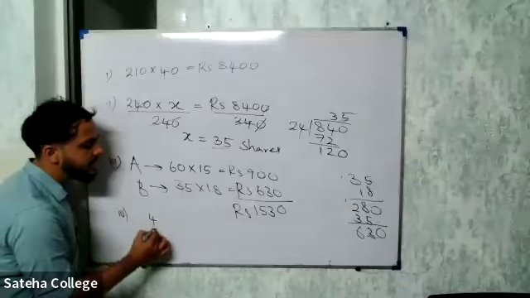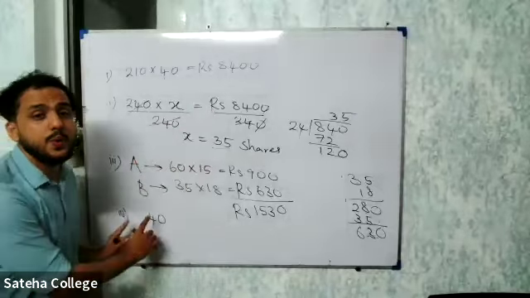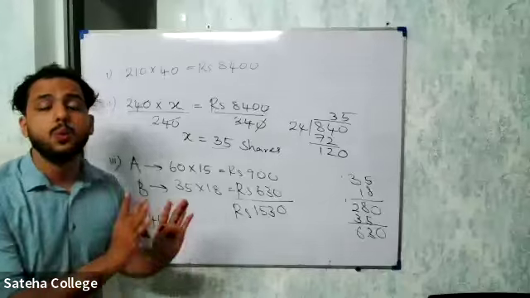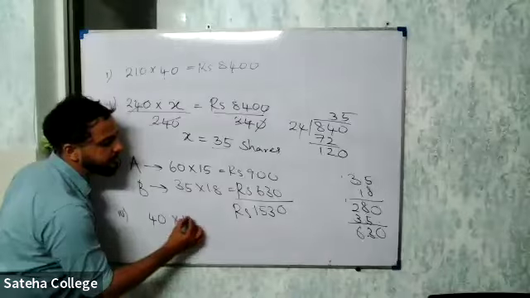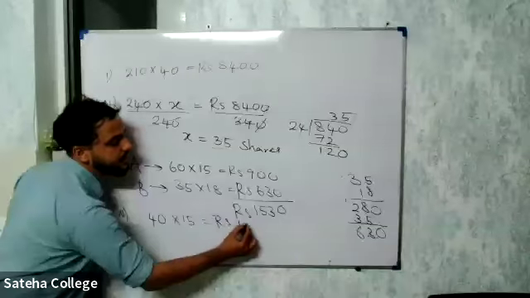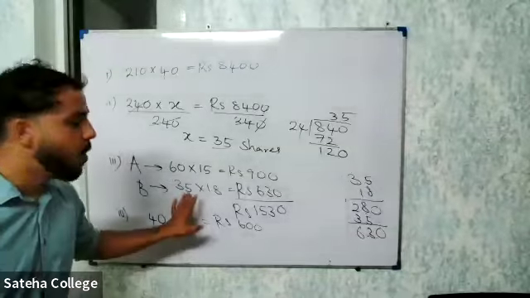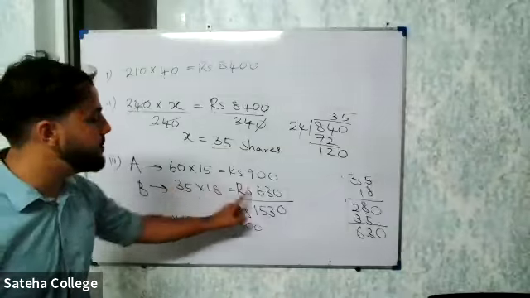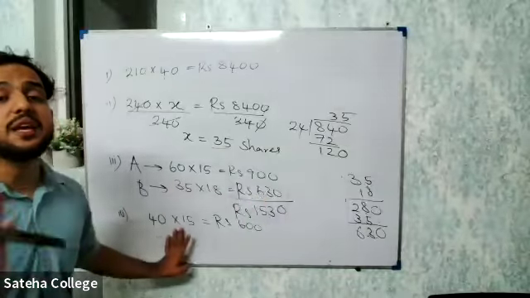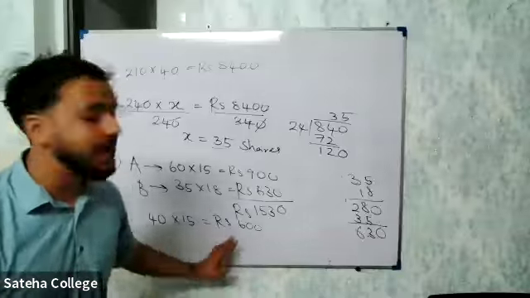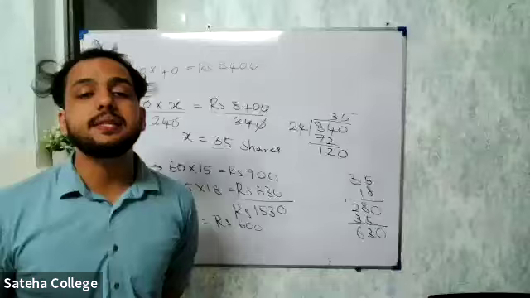So then he had 100 shares, he sold only 40. We'll check for these 40 shares, what will be the annual dividend income. So 40 into 15, that will be rupees 600. Now, he sold these 40 shares, bought 35 shares from company B, he got an annual dividend of 630. If he had kept in company A, the 40 shares that he sold, he will get only 600 rupees.